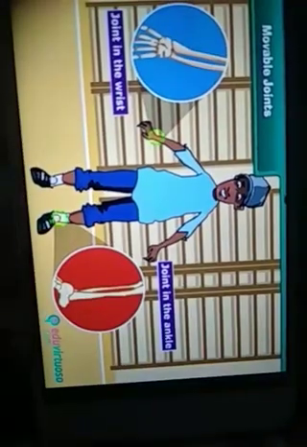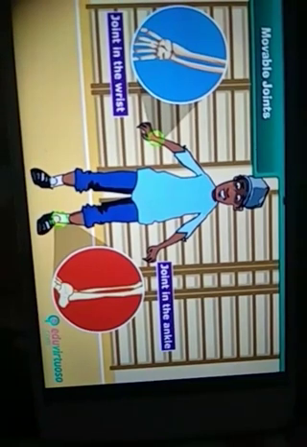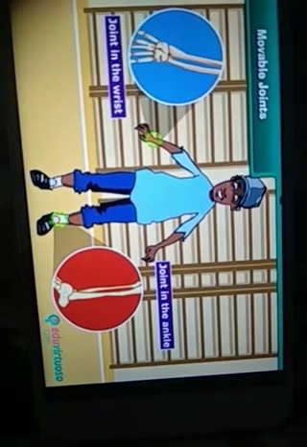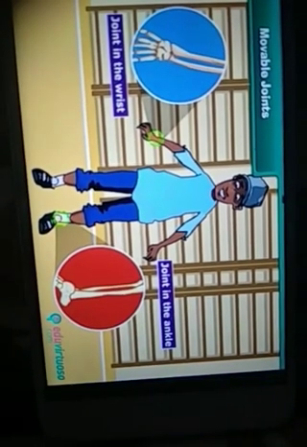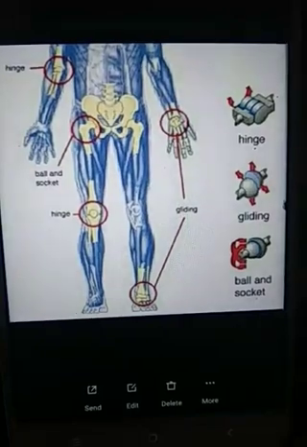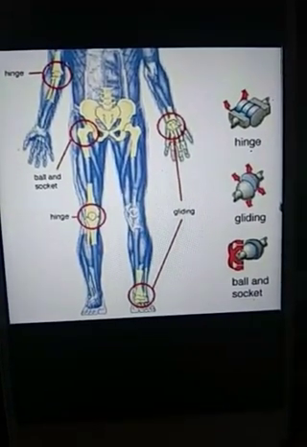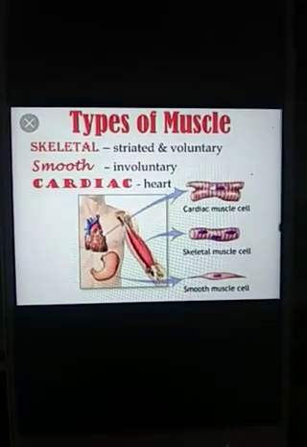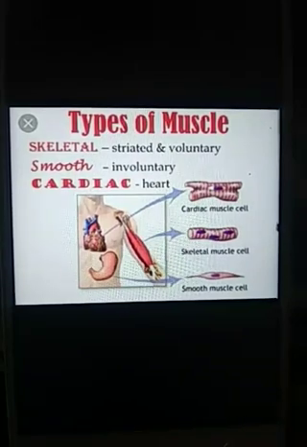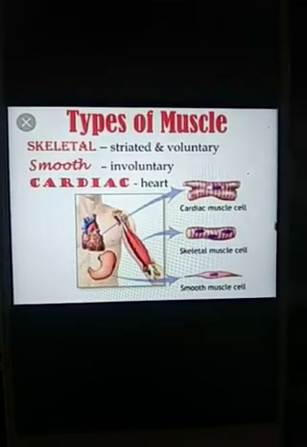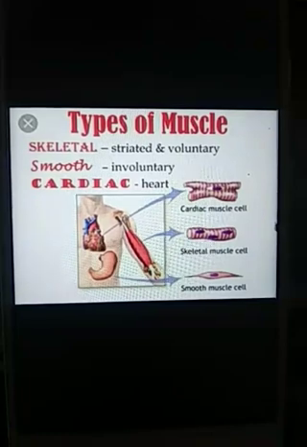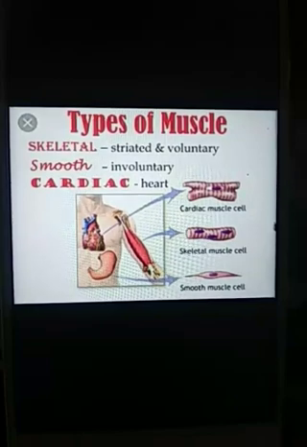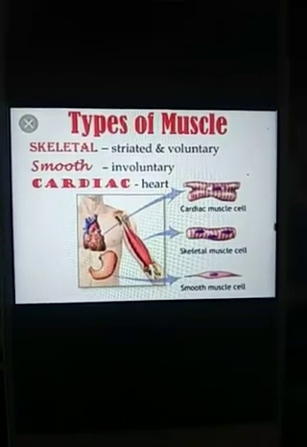Okay, and the fourth type of joint is gliding joint. This gliding joint is present in the wrist and ankle region. Okay, as you can see in our picture. Yes, here you can see the gliding joint present in our wrist part as well as in our ankle region. Okay, next here comes types of muscles. Before that, let us discuss what are muscles and why they are important. In our muscular system, there are three types of muscles which are helpful for movement along with the bones. Okay, here you can see three different types of muscles are there.